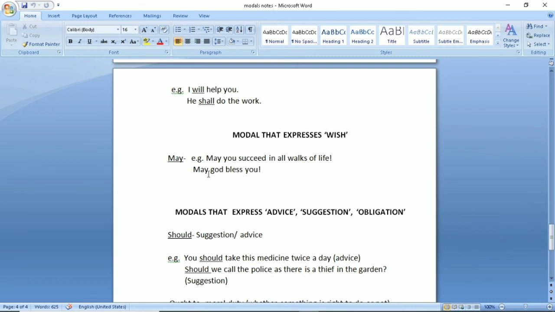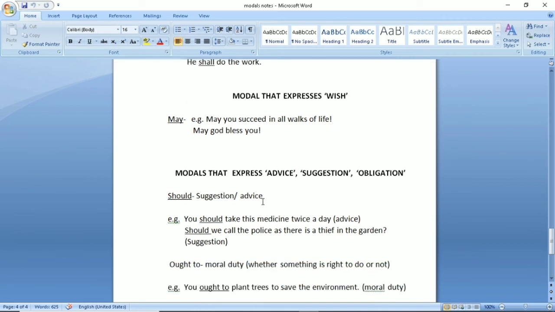There is only one modal that expresses wish, and that is may. You are familiar with the use of may. This is too easy to remember. Whenever you are giving blessings, your elders are giving blessings to someone, or you are asking for the wishes of the god, you always use may. May you succeed in all walks of life! May God bless you. May you live long, right?